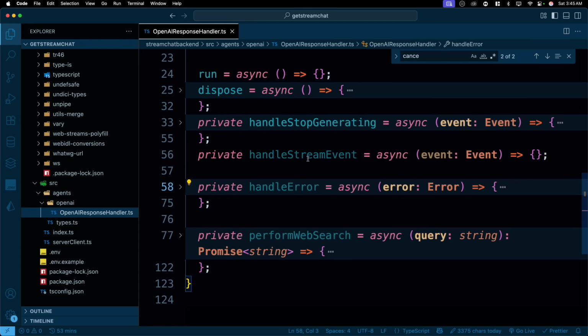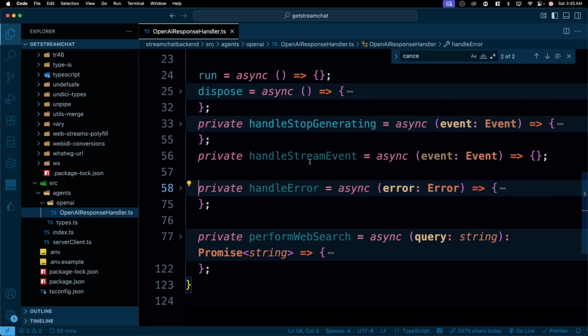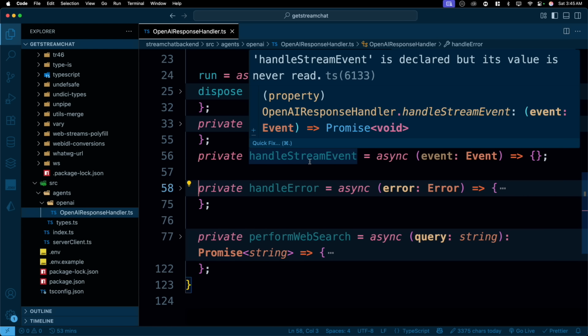In the next video, or in the next segment of the video, we'll handle the stream part. This one is a little bit involved, so I'll first walk you through what needs to happen in this method, and then we'll write the code. That is it for this video. Let's catch up in the next one.